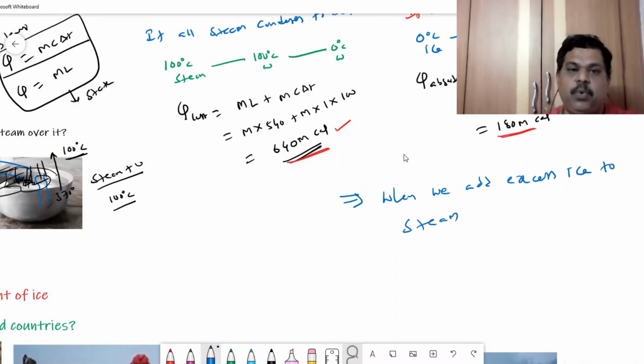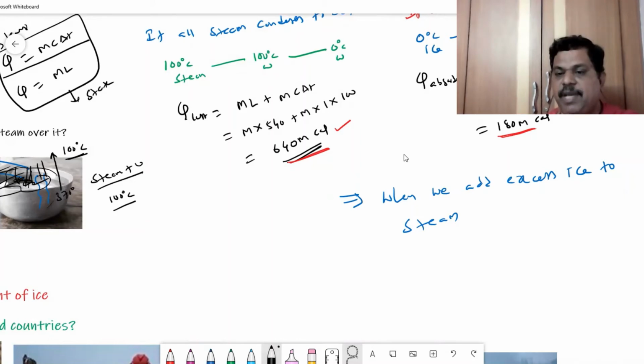Remember, here equal mass of ice and steam are added, but when you add excess mass of steam, for example, let's take 5m ice, only m steam. 5m steam, ice means it will absorb more energy. So in this case, all the steam will condense. When the masses are equal, only steam will condense, but ice will not. All ice will melt, but all steam will not condense.